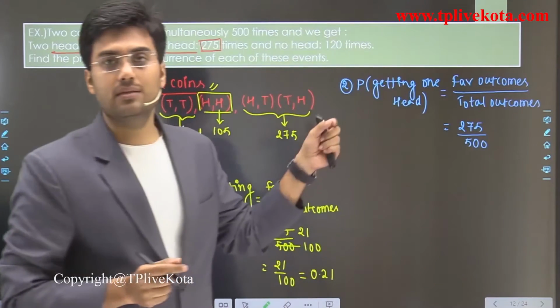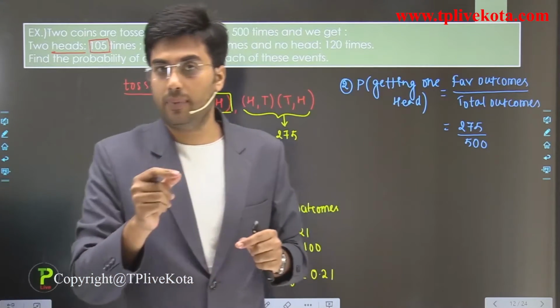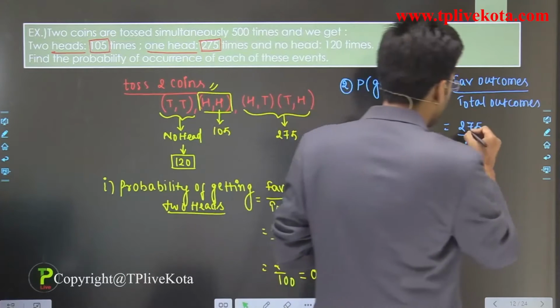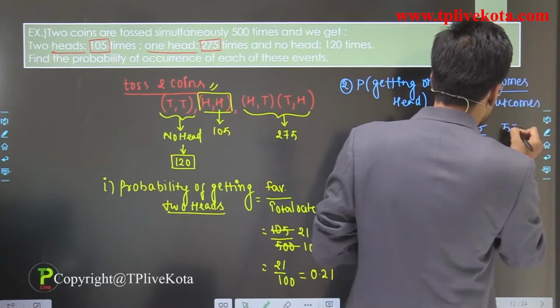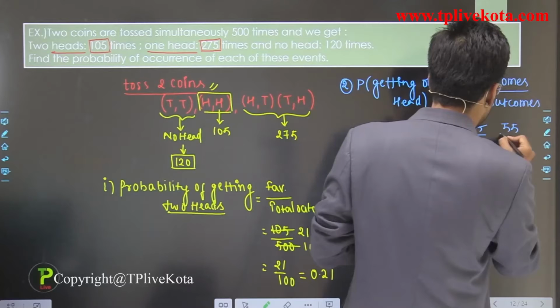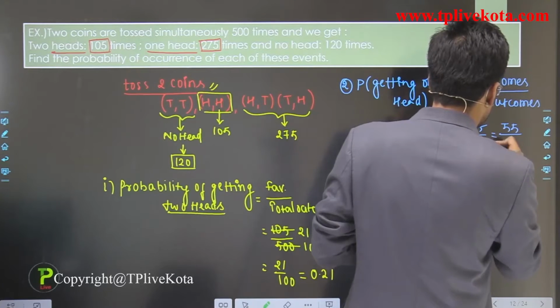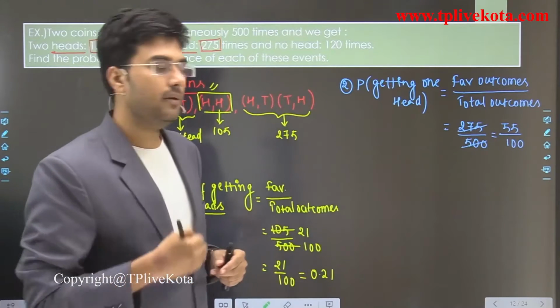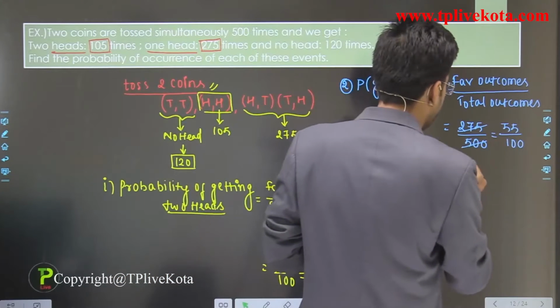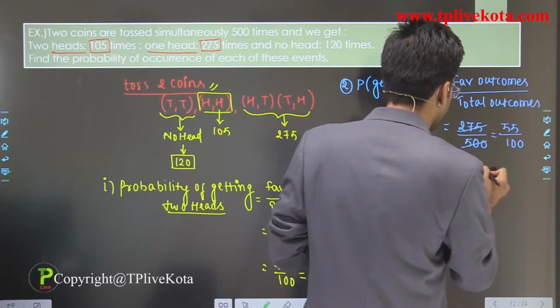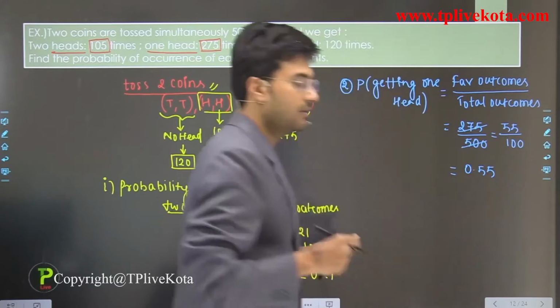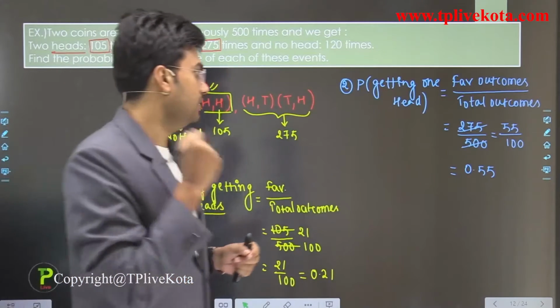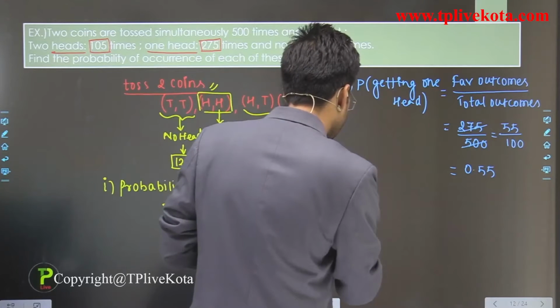Again we can cancel numerator and denominator by 5. So it is 55 divided by 100, and we can write it as 0.55.